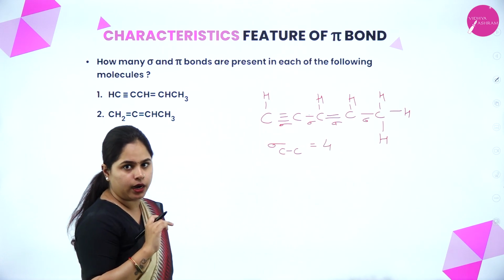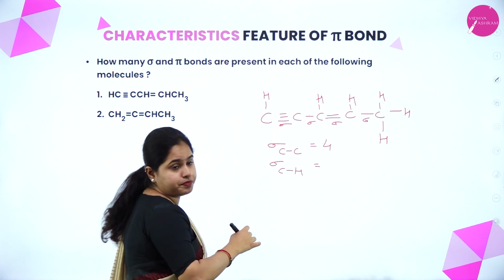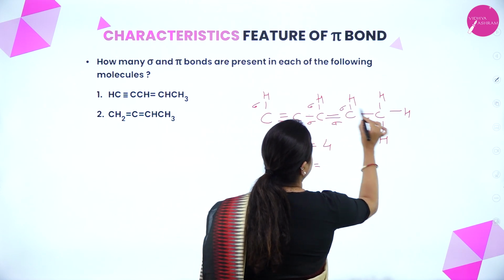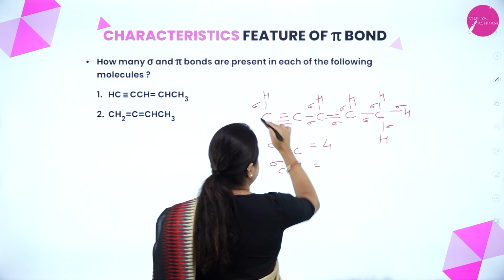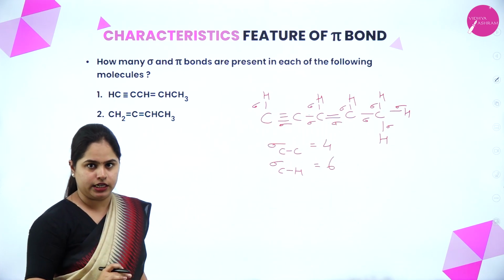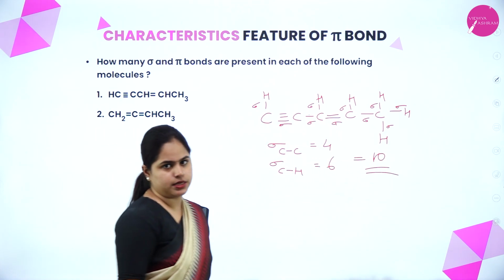Now we are going to see the sigma bonds between carbon and hydrogen. Here one is there, here one, here, here, here and here. So 1, 2, 3, 4, 5, 6. A total of 6 sigma bonds are there between carbon and hydrogen. So a total of 10 sigma bonds are present.